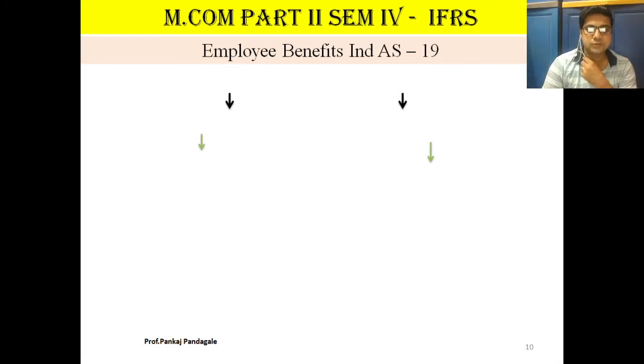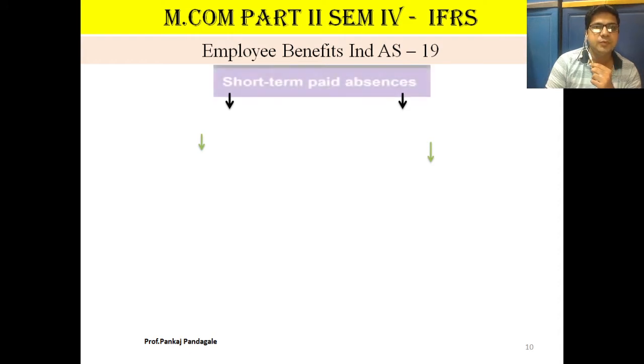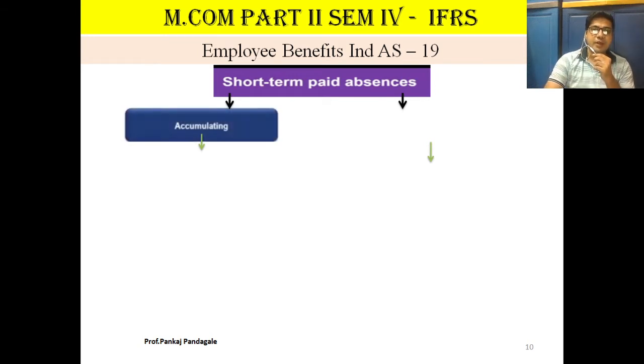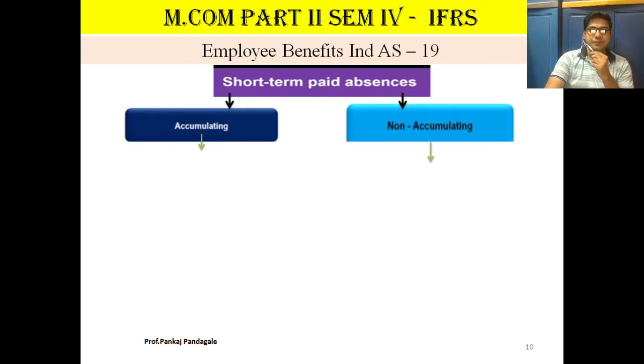Now friends, whenever we talk about employee benefits under Ind AS 19, we will discuss short-term paid absences. Now absences include short-term paid absences, accumulating and non-accumulating. This terminology you should understand first.